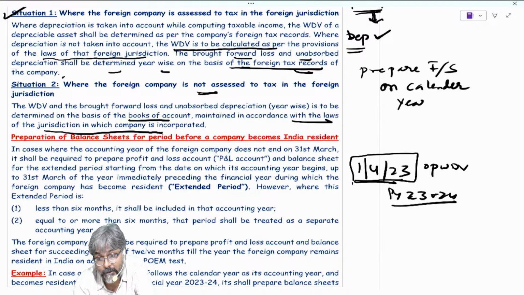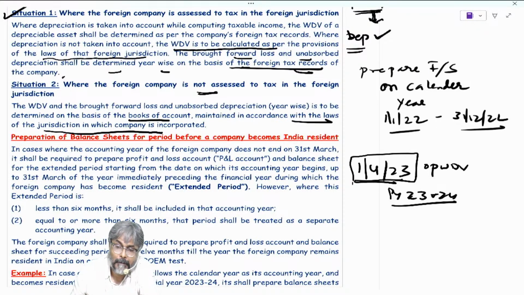So this means that from 1st Jan, their last financial statement would be for which period? 1st Jan 2022 to 31st December 2022.